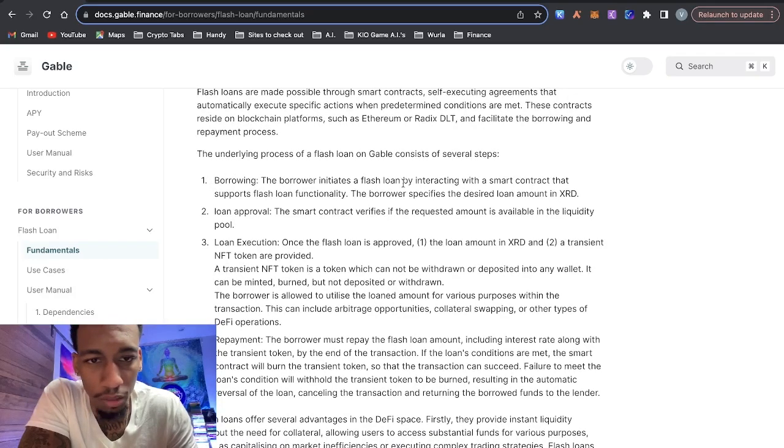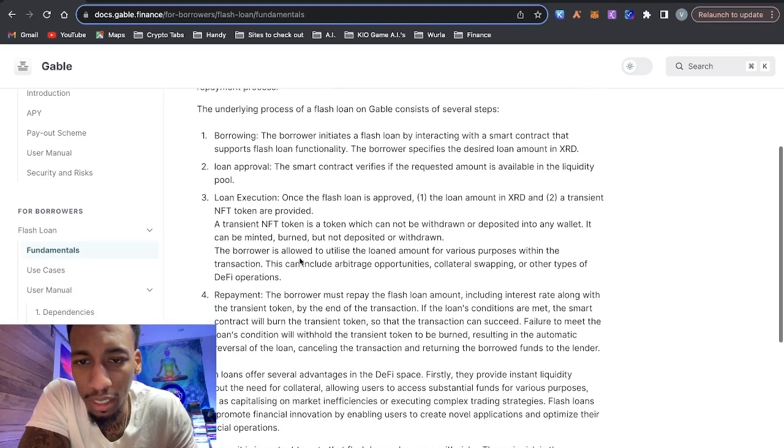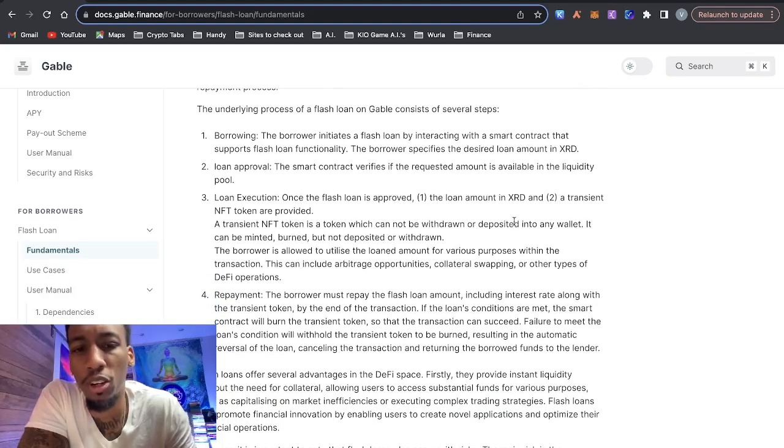So it talks about the process of getting a flash loan. The borrower initiates a flash loan by interacting with the smart contract, and it says the amount of Radix that they want to borrow. Then they have to get it approved. Once it's approved, a transient NFT token is provided. This is a token that can't be withdrawn or deposited into any wallet. It can be minted, burned, but not deposited or withdrawn.